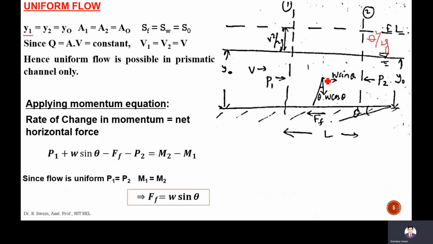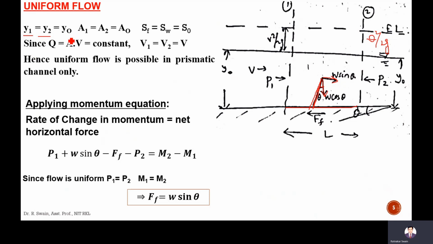Okay, so the net from section 1 to section 2, the weight of this control volume will be downward. In the longitudinal direction, the flow direction, it will be W sin theta, and W cos theta perpendicular to the channel. Theta is the angle with the perpendicular to this channel. This is the vertical direction, this is the perpendicular to the channel. So this is the theta. W cos theta downward, W sin theta in the flow direction.